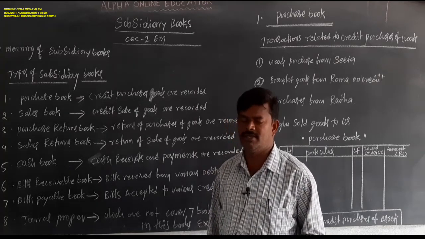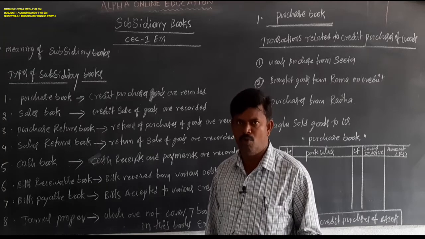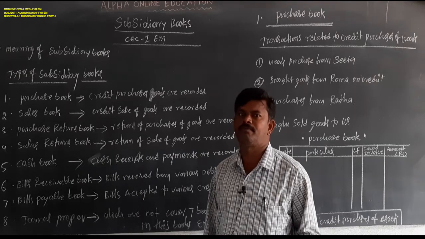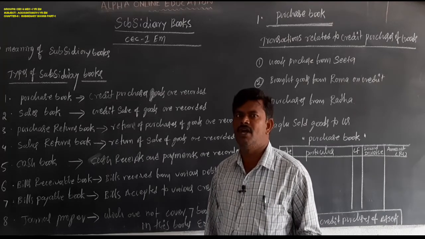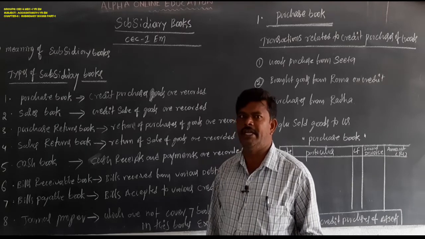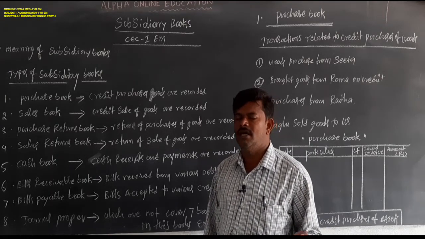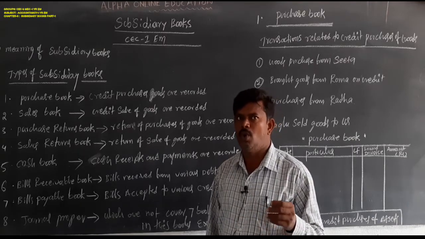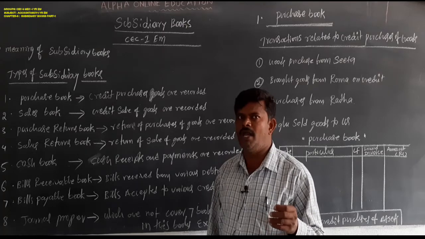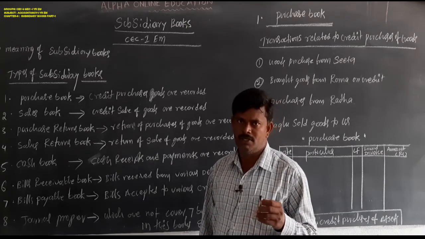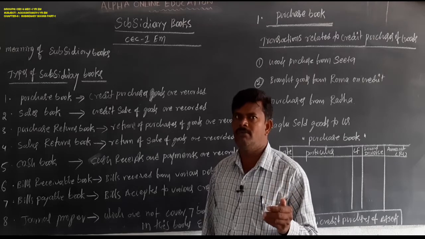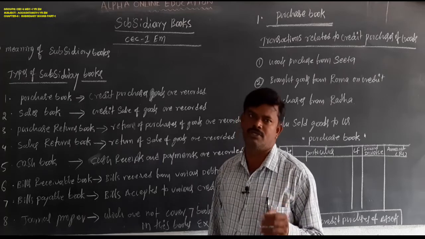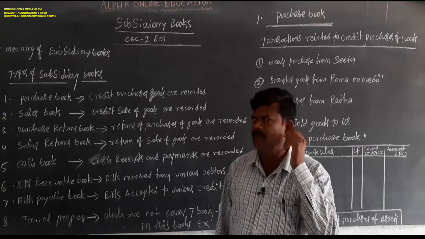Limitations of the journals: wastage of time, more books to be maintained, more expense, and it does not give useful information for taking decisions. Journals are only useful to small enterprises. So, to overcome these limitations, subsidiary books were introduced. What are subsidiary books?